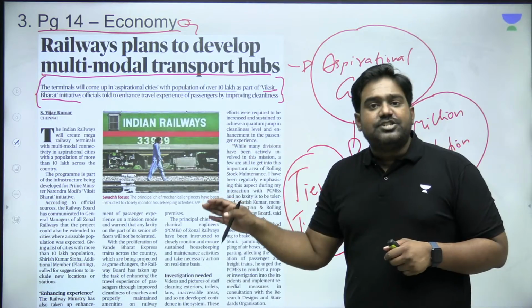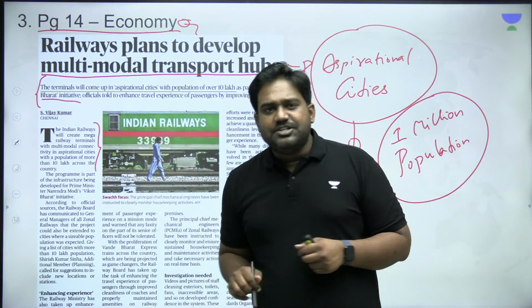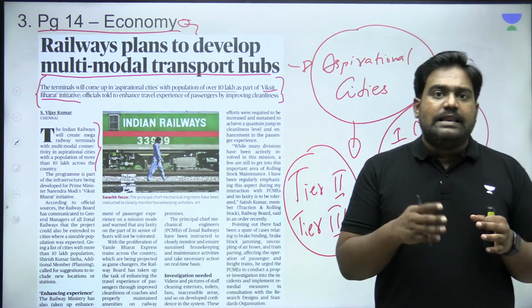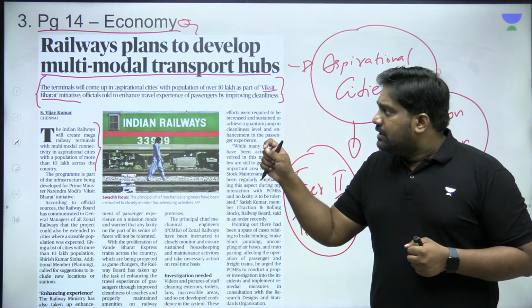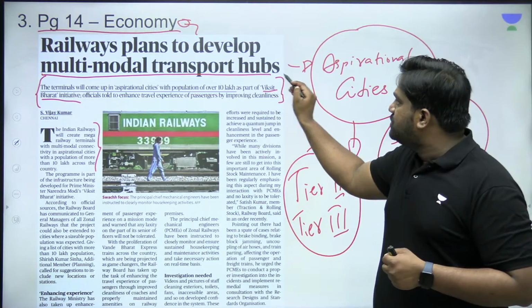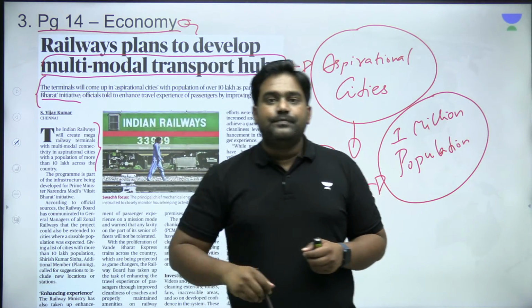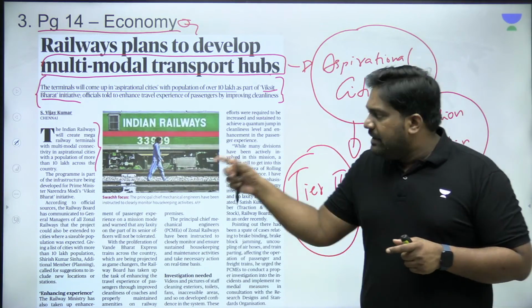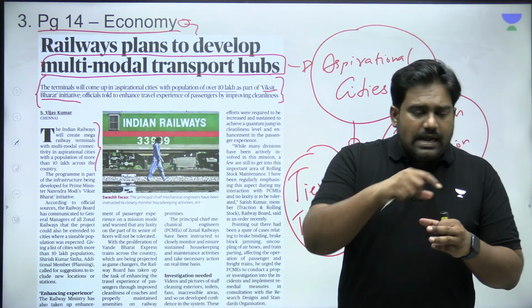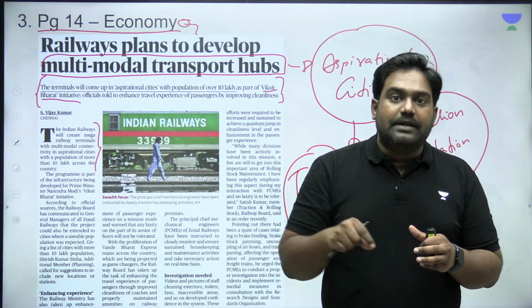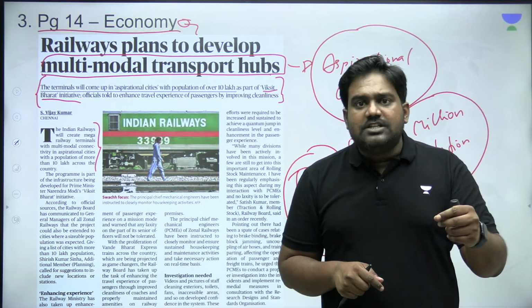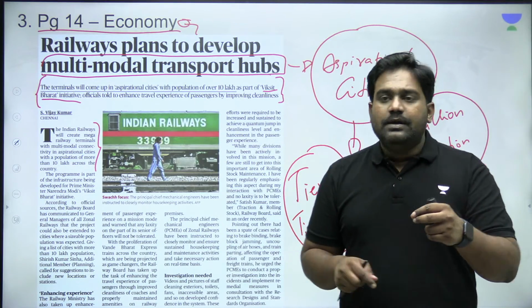So in these aspirational cities, which are essentially tier 2, tier 3 cities in India, which have a 1 million population or 10 lakh population and above, multimodal transportation hubs will be created by the Indian Railways. That is, the main city railway station will be used as the hub where other forms of transportation will be integrated. It could be urban metro rails or road transportation, bus transportation, right?